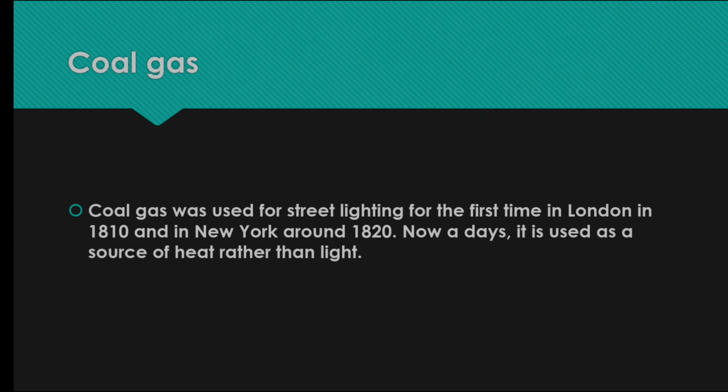Notes. Coal gas. Coal gas was used for street lighting for the first time in London in 1810 and in New York around 1820. Nowadays, it is used as a source of heat rather than light.